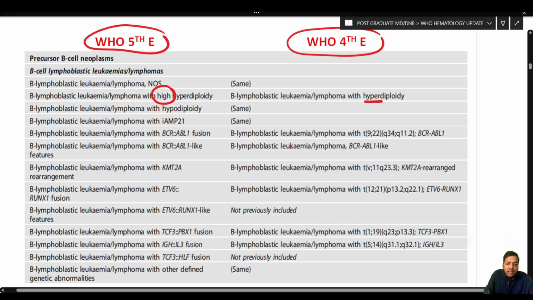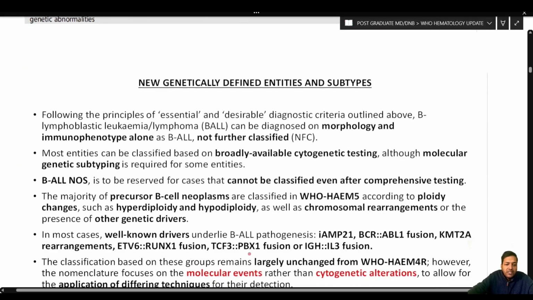Now, very importantly, we can see that there are certain new entities that have been introduced. For example, B lymphoblastic leukemia lymphoma with ETV6-RUNX1 features is something new which wasn't previously included in the 4th edition. Also, B lymphoblastic leukemia lymphoma with TCF3-HLF fusion was not included in the 4th edition. Very, very important that we have to see. And we have the change of terminology that we have already seen. So now let us see the changes.